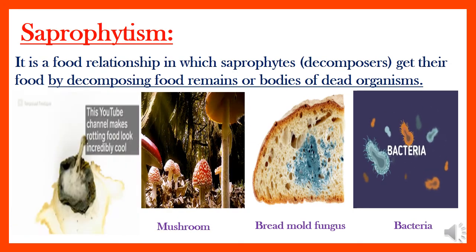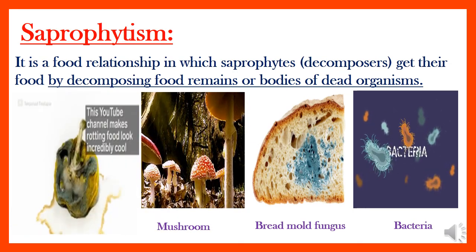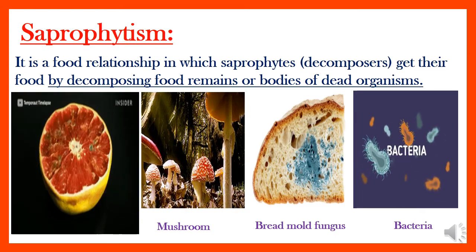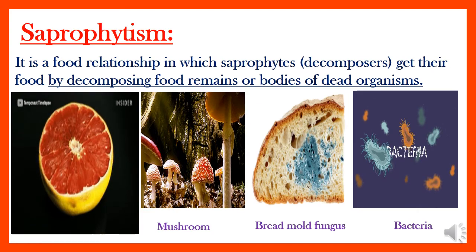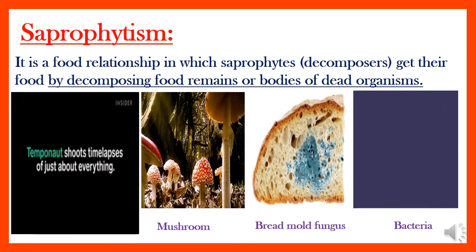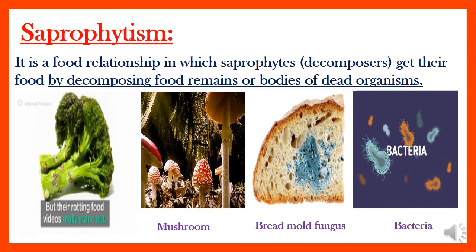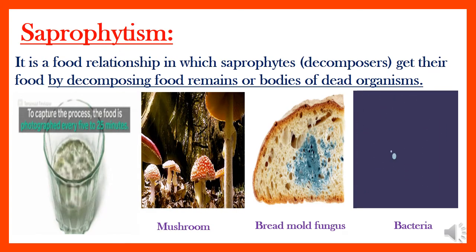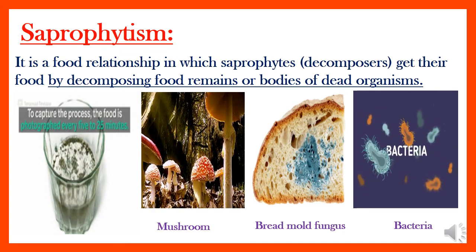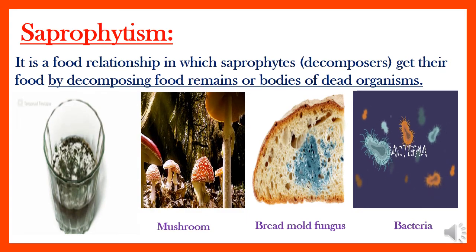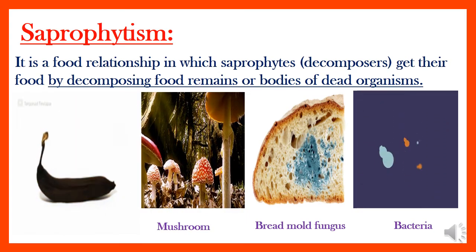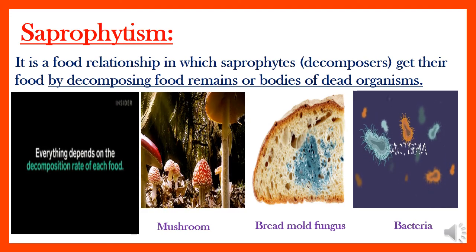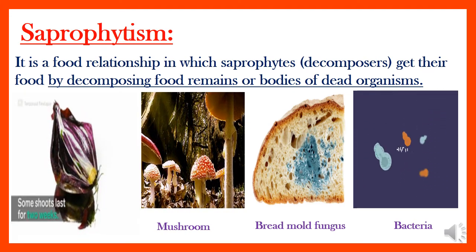Okay. The last food relationship here is saprophytism. Saprophytism is a food relationship in which saprophytes, also known as decomposers, get their food by decomposing food remains or dead bodies or any dead organisms.